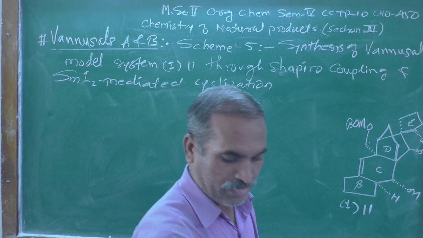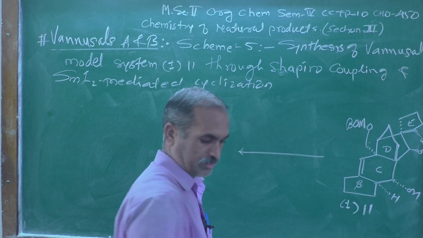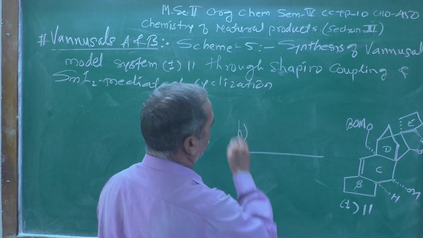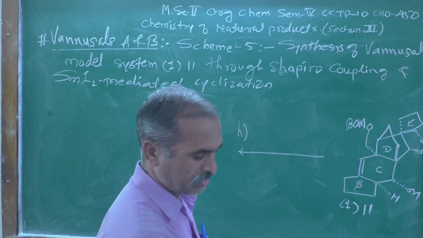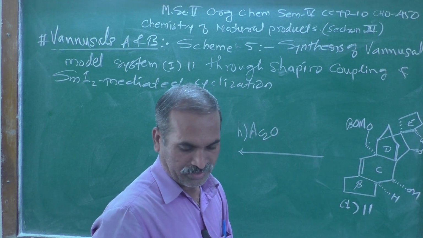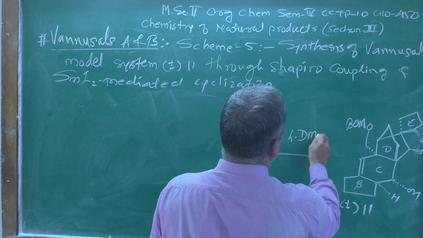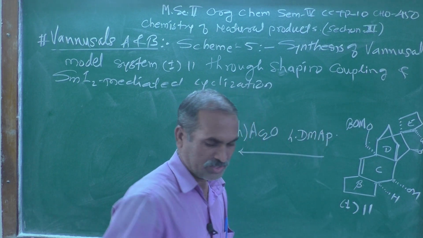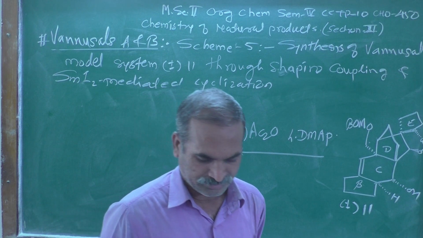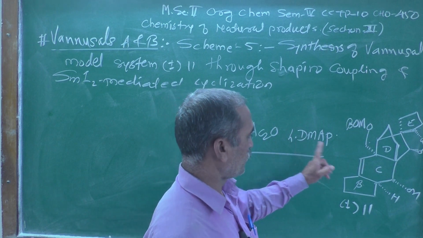and let us see over here. Now, this arrow I am showing like this. There is a reagent, number H, that is Ac2O, acetic anhydride, and then 4-DMAP, which is a reagent used over there. After addition of this, acetylation will take place.